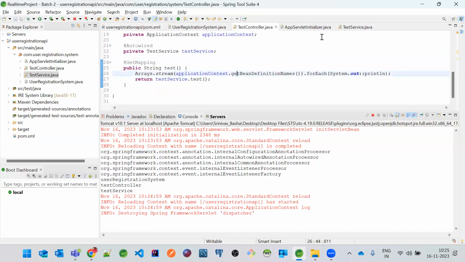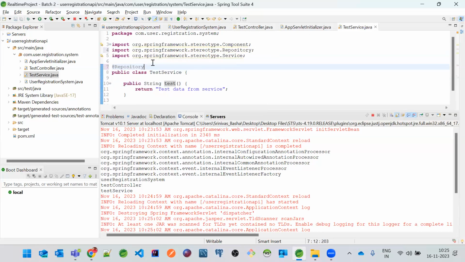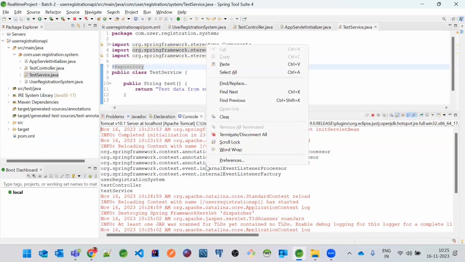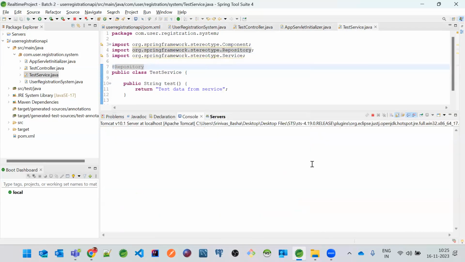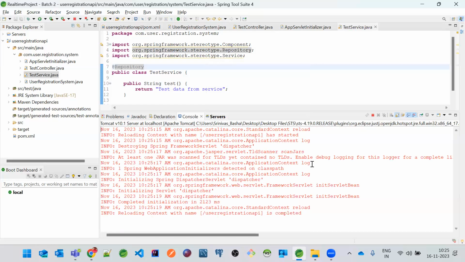Got it? Now, let's use another annotation, which is called @Repository. And let's see what happens. I just wanted to explain all these annotations. All these annotations are basically used to create an object for a class. But just as we separate our classes with names, the same way they have also separated these annotations with names.